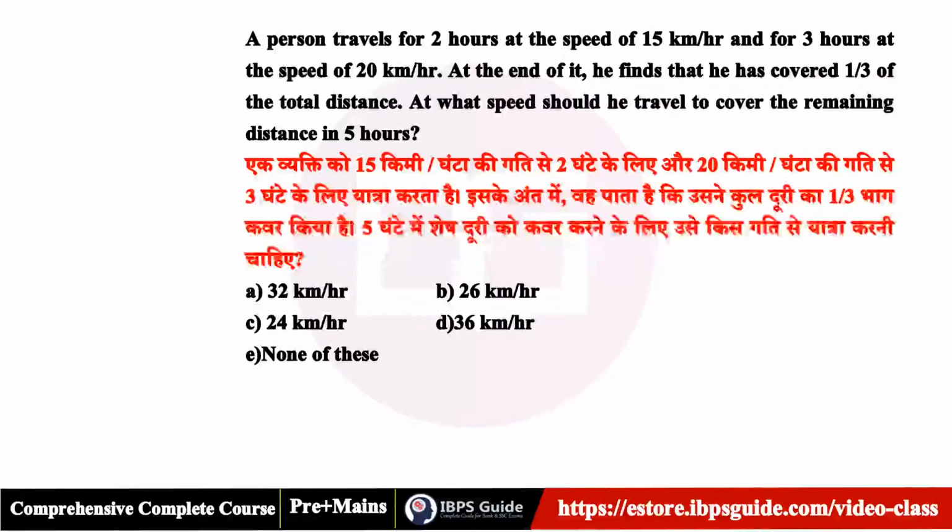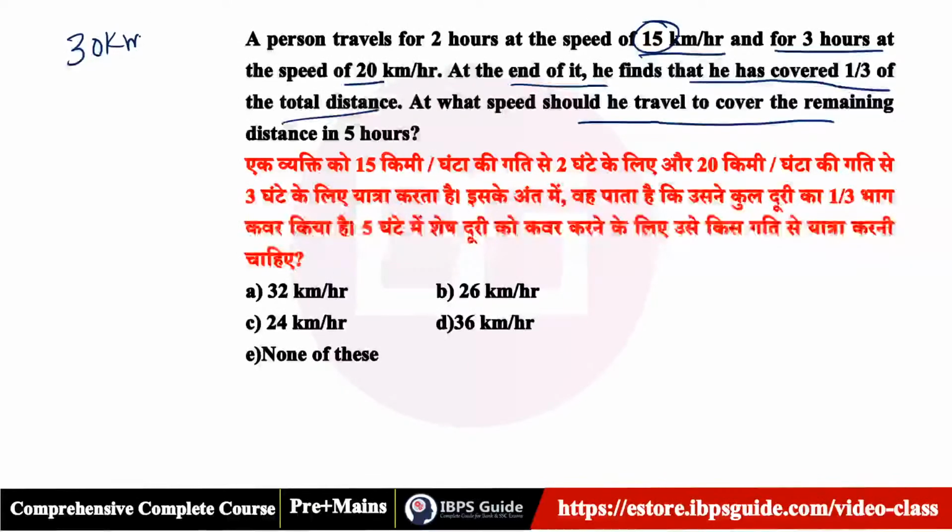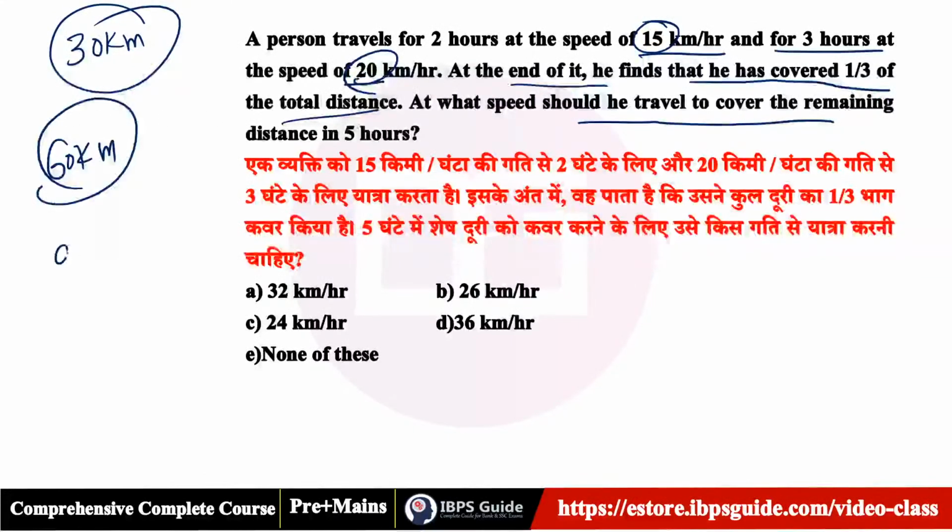A person travels 2 hours at the speed of 15 km per hour and for 3 hours at the speed of 20 km per hour. At the end of it, he finds that he has covered 1/3 of the total distance. At what speed should he travel to cover the remaining distance in 5 hours? Now remember, a person travels for 2 hours at the speed of this, it means how much distance he covered? 30 kilometers. It's an easy question. And for 3 hours at 20 kilometers per hour, it means 60 kilometers. So it's 90 kilometers.